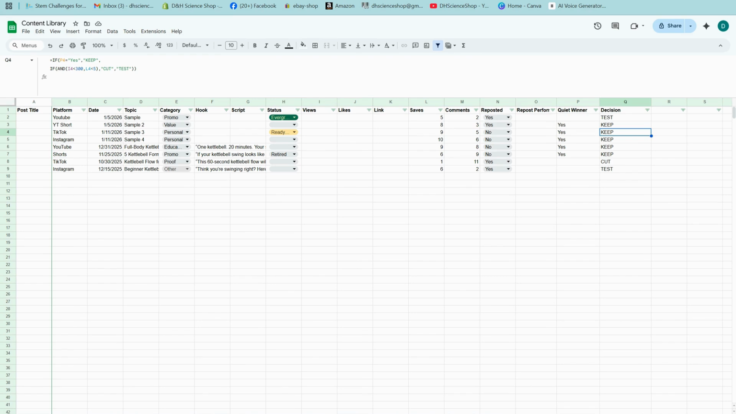Once you've labeled a few posts, you can start to use the filters across row 1 to spot patterns in your cuts, find quiet winners to repost, and eliminate high effort, low reward content. This system makes my content better with less guesswork.